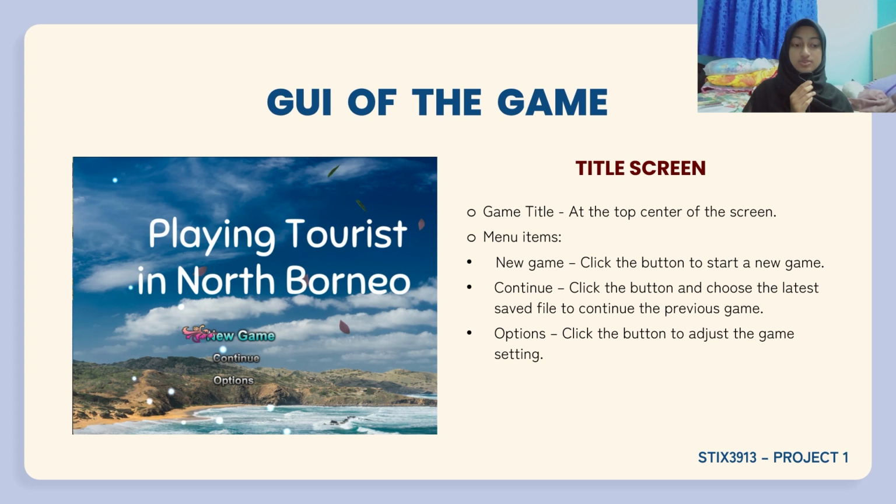Next will be the Continue. The Continue button is for the player to click and choose the latest save file to continue from the previous game. The next is the Options. There are several options that player can adjust, such as the background music, sound effect, volume, and many more.